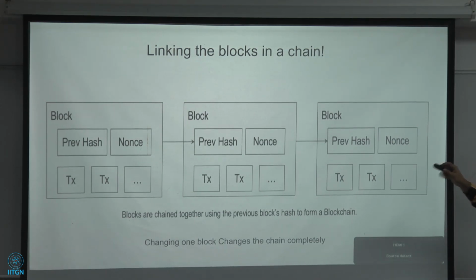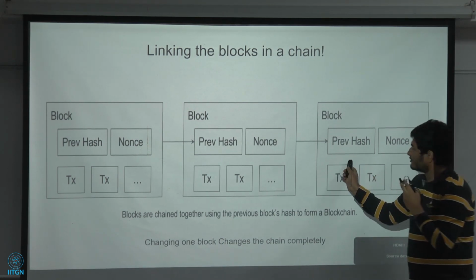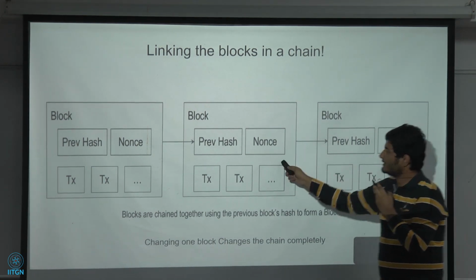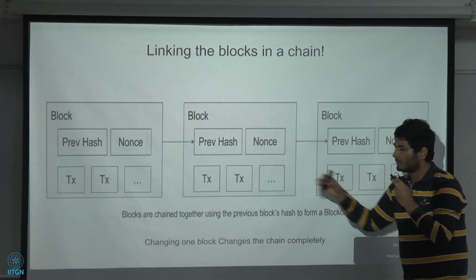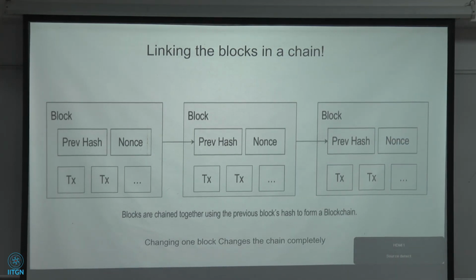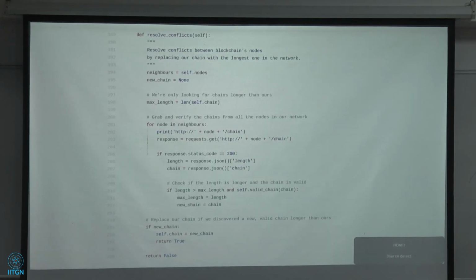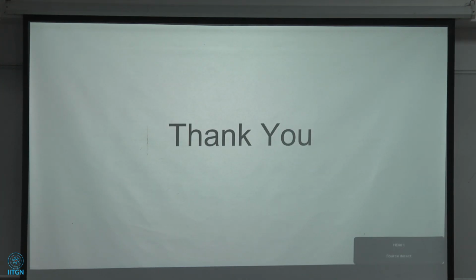If you change any one block, then every block after it will change, because all of them are constructed together. Each depends on all its previous blocks. So that's how we construct blocks into a chain, and that's why it is called a blockchain. Thank you. Now I will show you one application of blockchain.